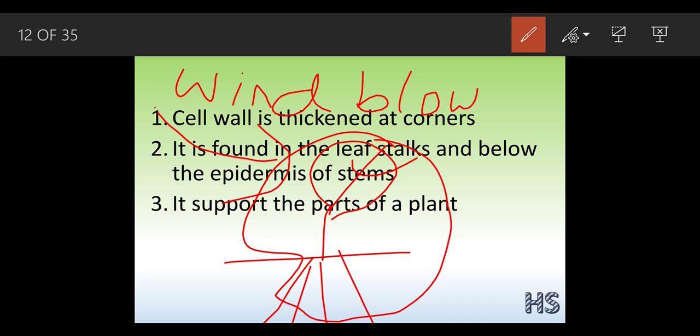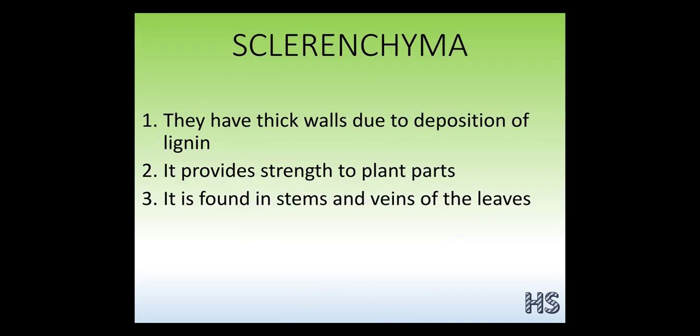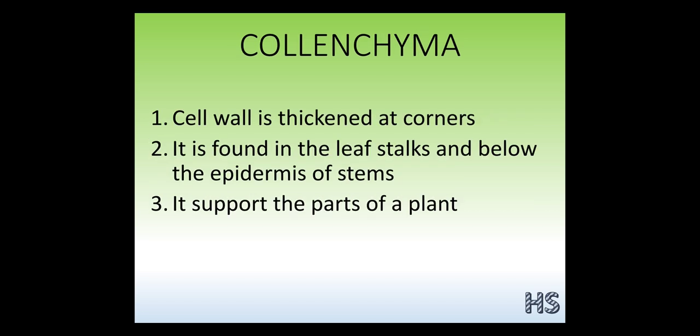So why is it possible that the plants or the leaf part haven't fallen down? Because of this collenchyma. The word colla means glue, which is going to stick, and it helps to give a rigid position. Rigid means a strong position, which is not going to move. Well, it is going to move, but it's not going to get broken down. And this collenchyma is also a living cell.